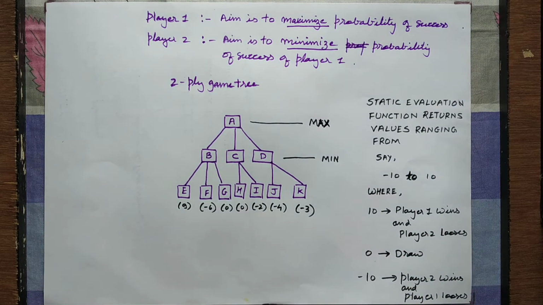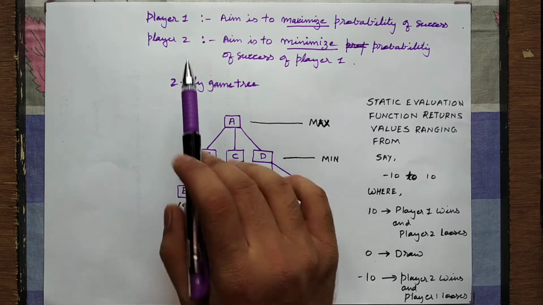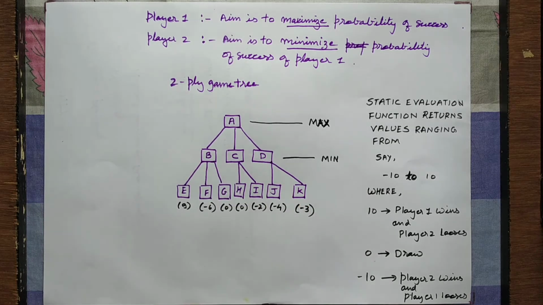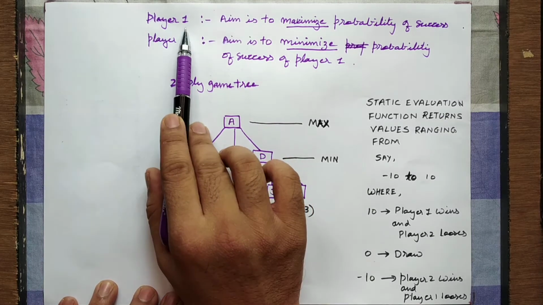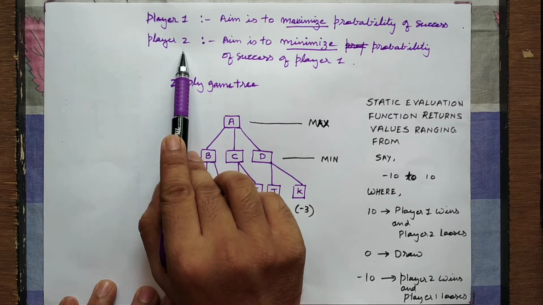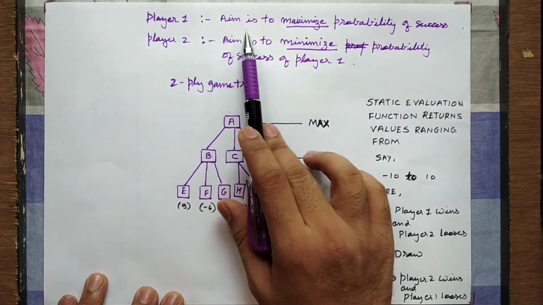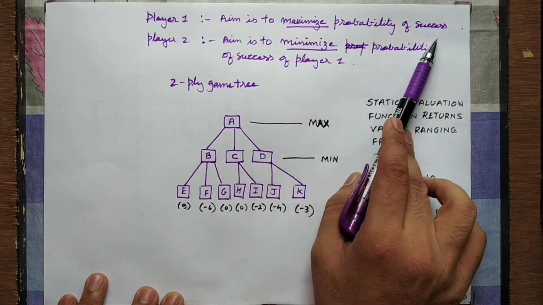Now what is game playing? Basically, when you play a game like tic-tac-toe, or for that matter a game like chess, there are two players involved in the game. Let us call the first player player 1 and the second player player 2. Player 1's aim is to maximize his probability of success.